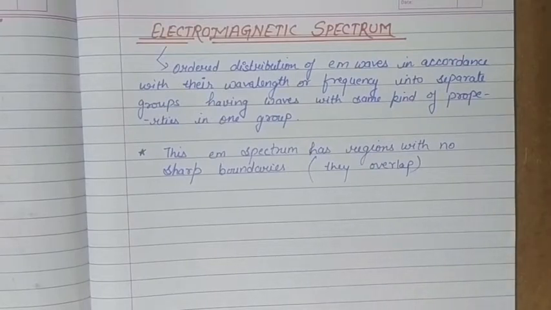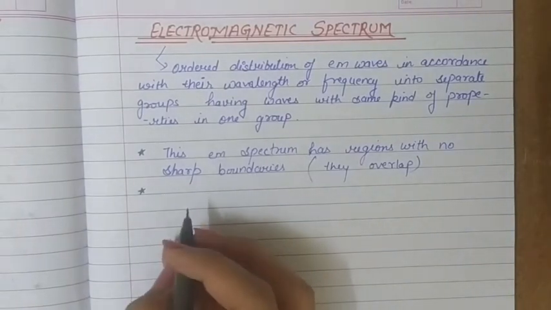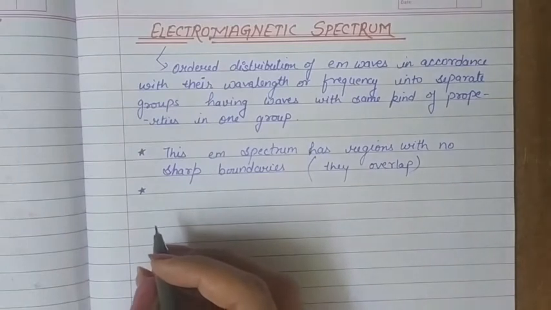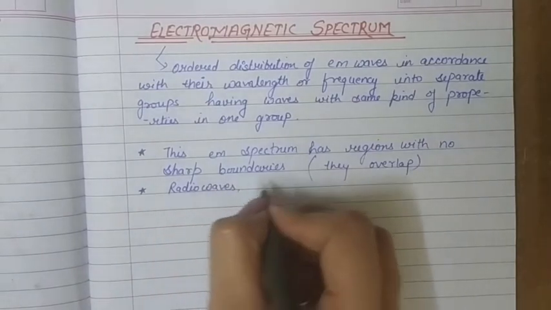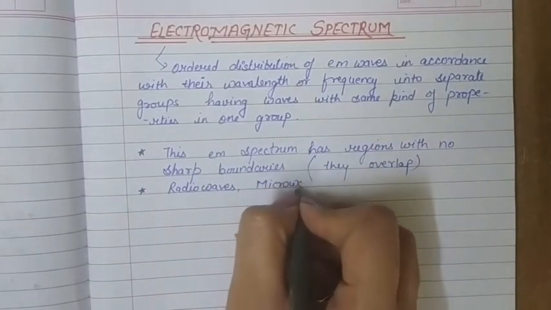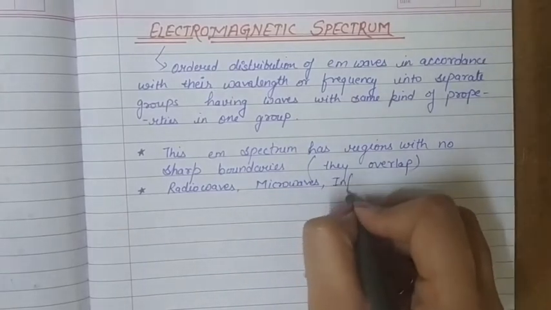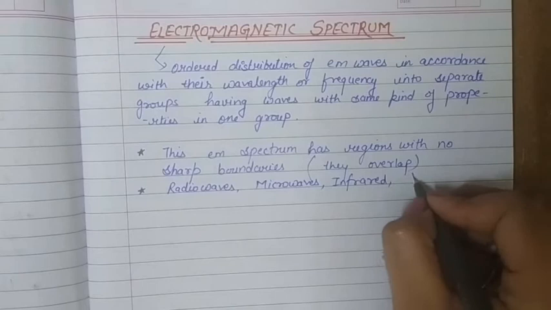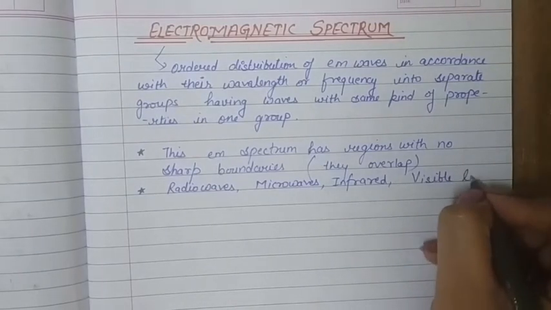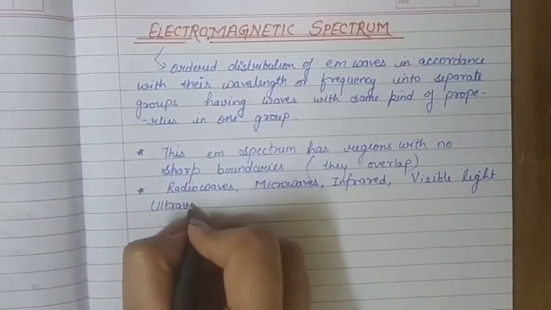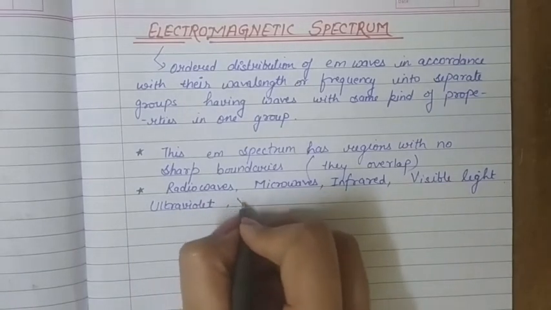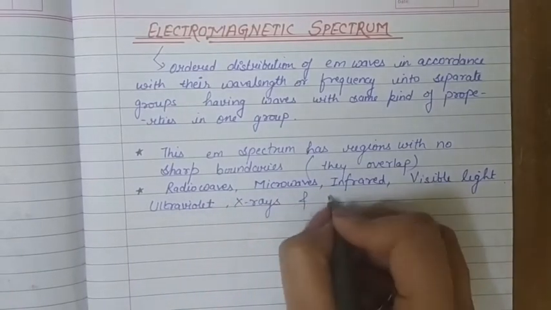And if we talk about the main parts of this division, then there are 7 parts or the 7 groups that we made in electromagnetic spectrum. These groups are radio waves, microwaves, infrared, visible light, ultraviolet, X-rays, and the last one is gamma rays.